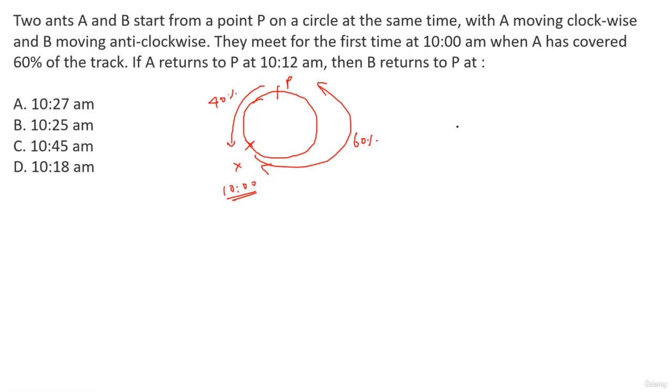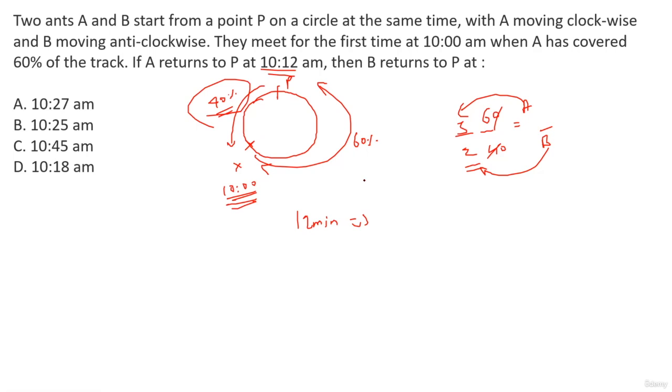So अगर हम लोग ट्रैक लेंथ को 100 मान ले, the ratio of the distance they are traveling A or B is 60/40. Since the time is same, this is also the ratio of their speeds, 3:2. Okay, so A का स्पीड हम ले लेते हैं 3 और B का स्पीड हम ले लेते हैं 2 units. Okay, now for this entire distance 40% of the track length, it is said that A returns to P at 10:12. 10 बजे they met. Okay, and A is returning at 10:12, right? So 12 मिनट लगे A को कितना डिस्टेंस कवर करने में, 40% of the distance कवर करने में, right?